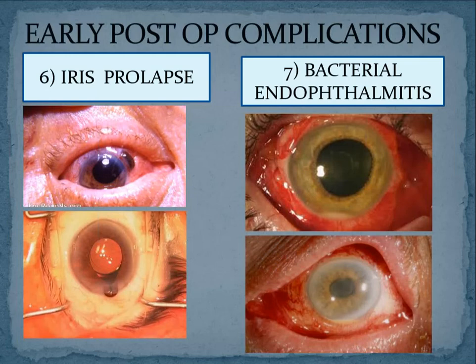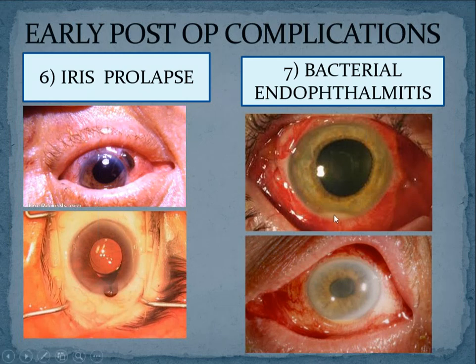And iris prolapse used to be a very common complication of the conventional ECCE. Because in conventional ECCE, it was not a tunnel. They used to place sutures. Suppose the sutures were loose, they had not placed the sutures properly. Then through the place where the sutures were loose, the iris used to come out. That's called iris prolapse. Okay. So in case of phaco and SICS also, there can be iris prolapse if your tunnel is not good. So that is very, very important.